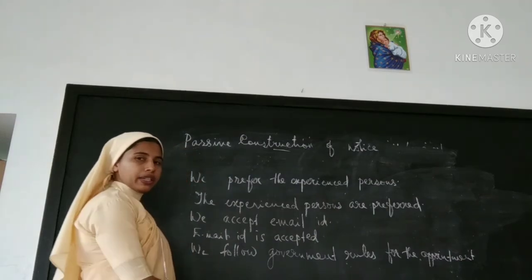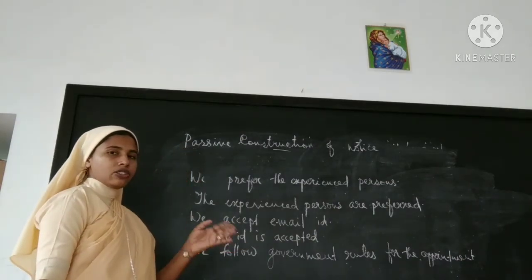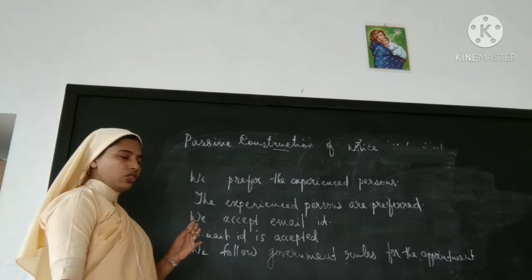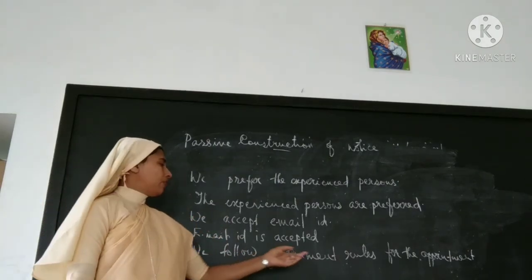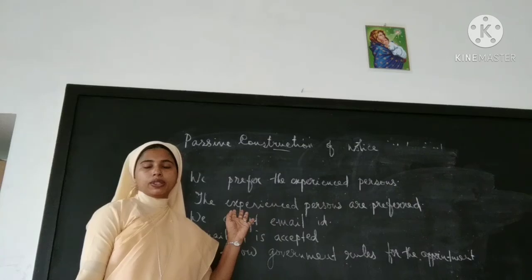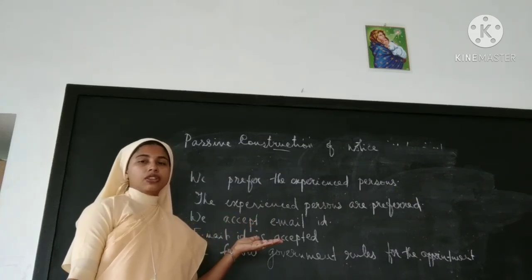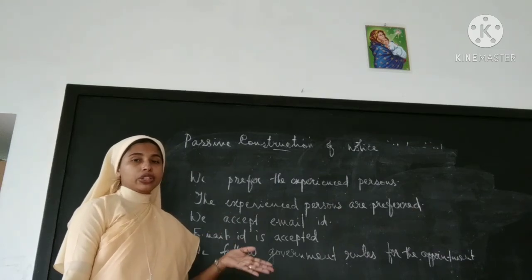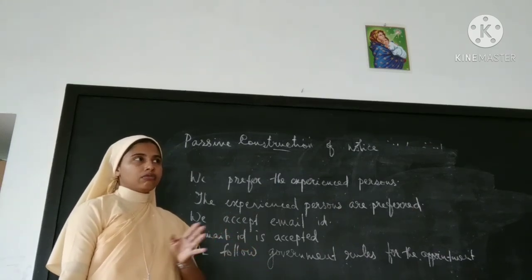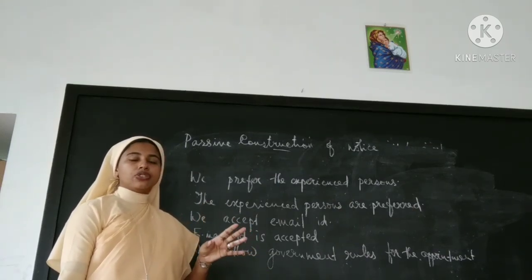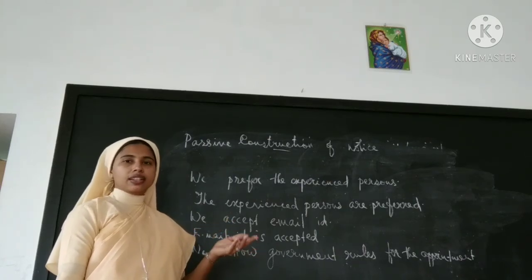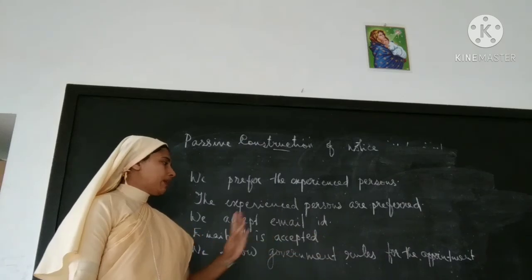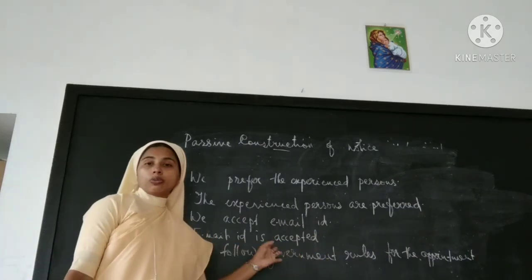You have to remember that you use the passive construction the way we used simple present, and in such a way only we convert. And when we follow government rules for the appointment, certain companies will recruit persons, but they follow the government rules. For example, all the government institutions follow PSC rules, isn't it? That's accepted by the government. So, "We follow government rules for the appointment." Which is the object here?